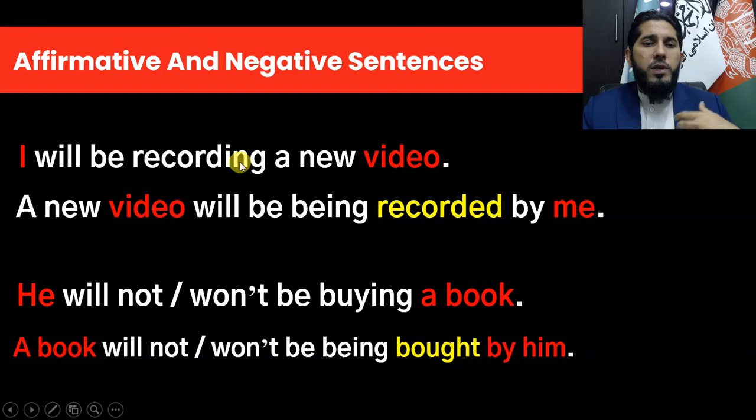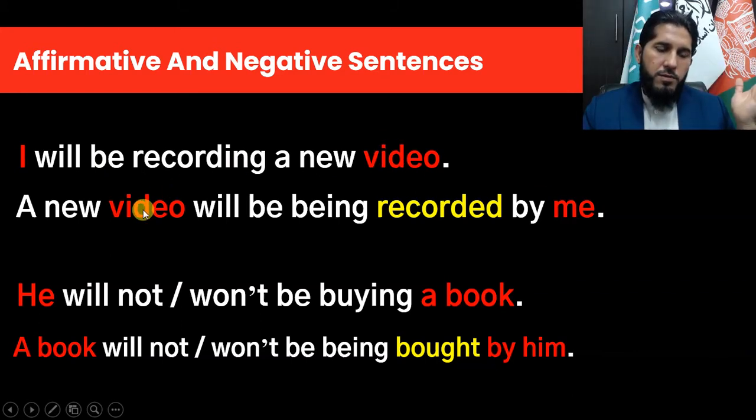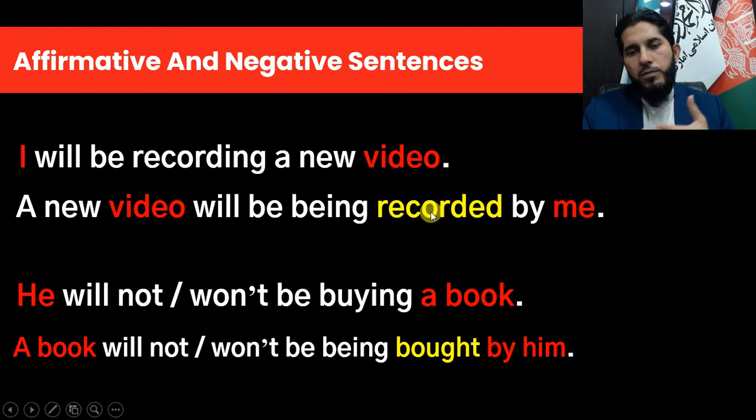I will be recording a new video. The subject of this sentence is I and the object is video, which means the subject over here is the doer of this action, recording, and the object, video, is the receiver of this action. So when we change it to passive form, the subject of the active sentence becomes object of preposition. I here is changed to me over here, and the object of the active sentence becomes the subject of the passive sentence, and main verb is changed to past participle third form. Like here, recording, it is in ing form, but here it is changed to third form.